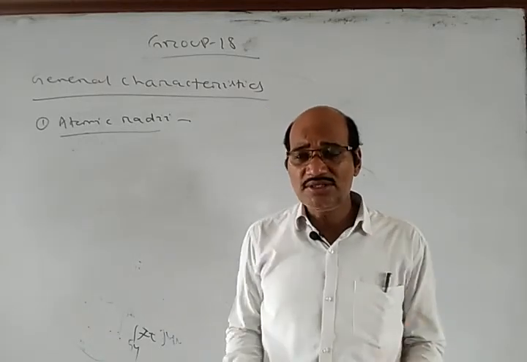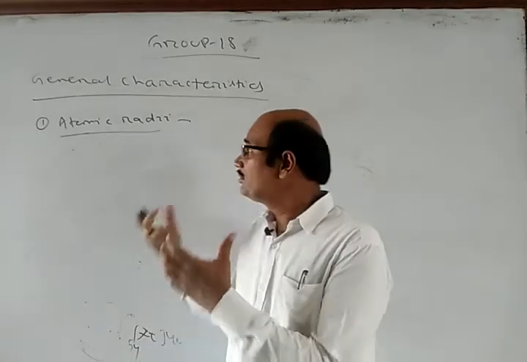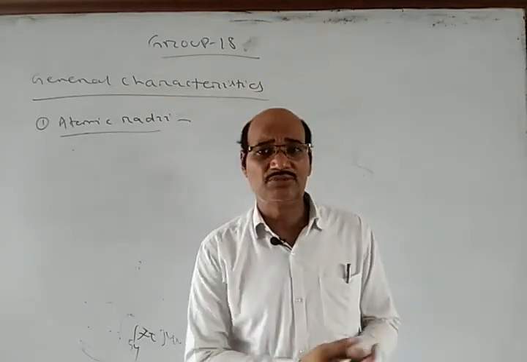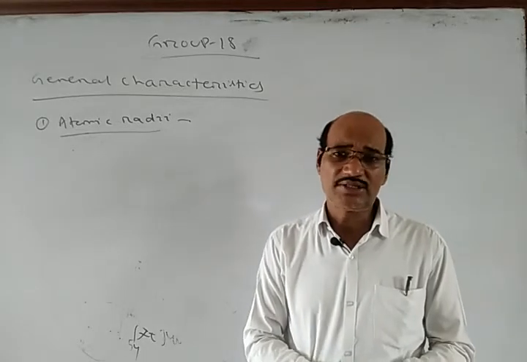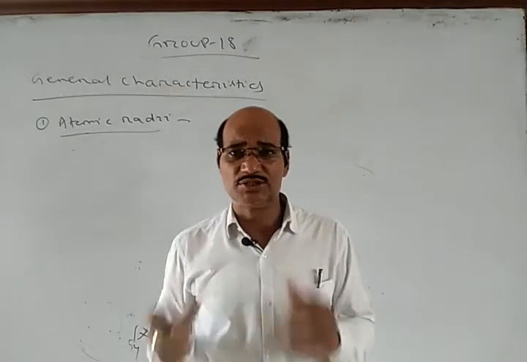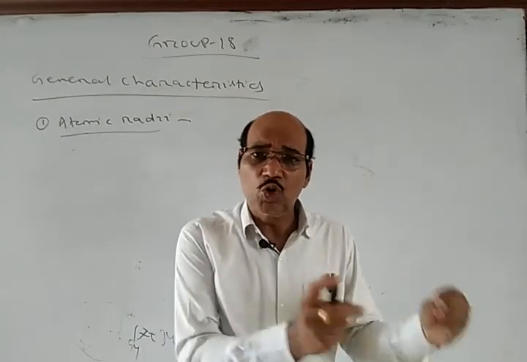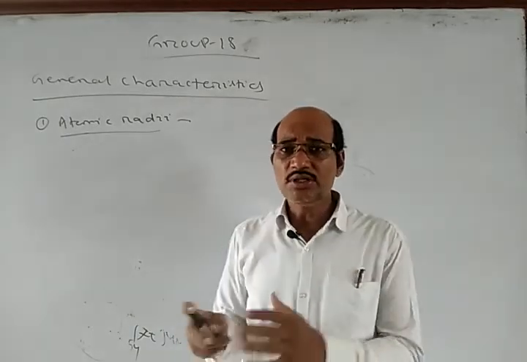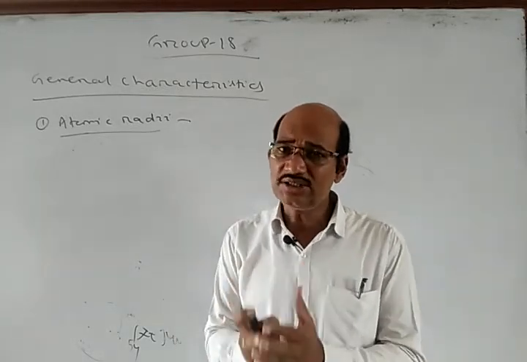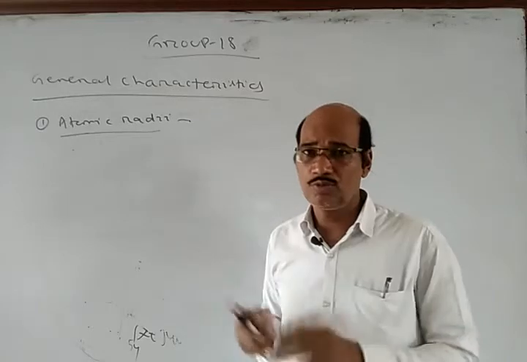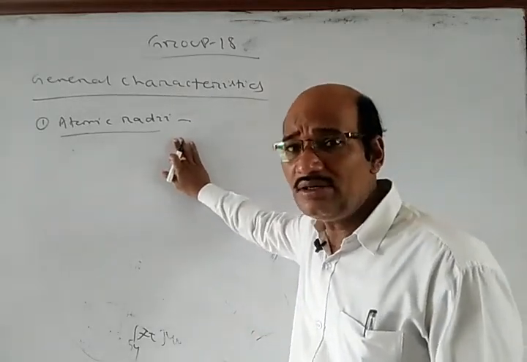Generally atomic size refers to the radius of the atom, and because these noble gases are monoatomic, they show the van der Waals radius, which is generally large as compared to covalent radius. Hence the atomic size of the noble gases is largest in their respective period.